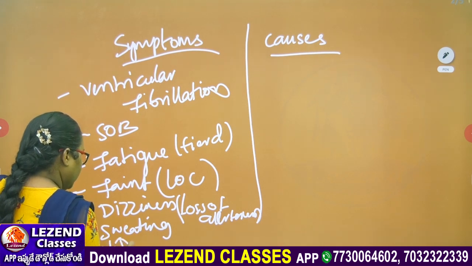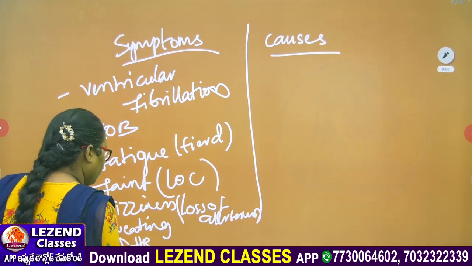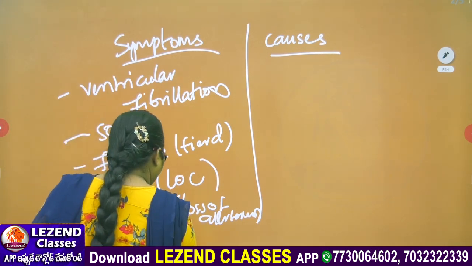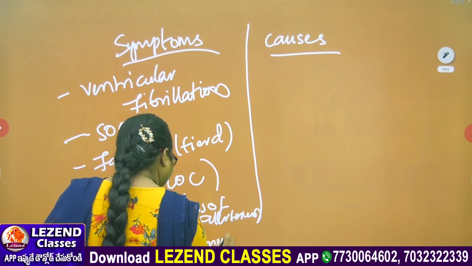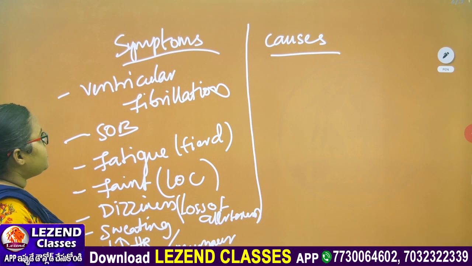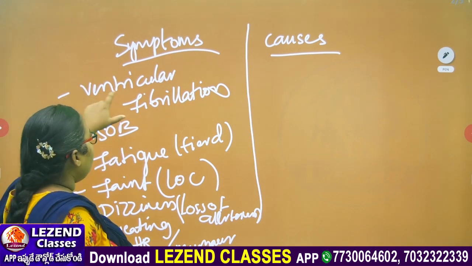Increased or decreased heart rate, it may be tachycardia or bradycardia, and murmuring sounds are seen as symptoms of this heart failure.